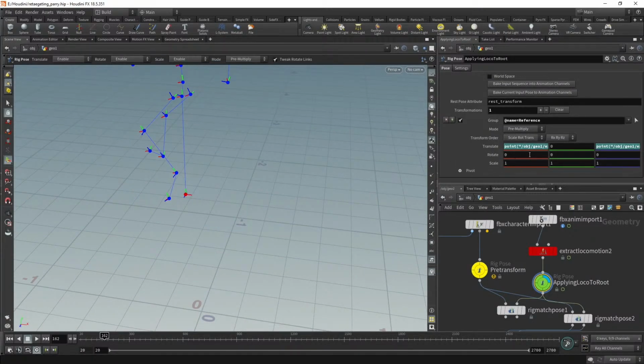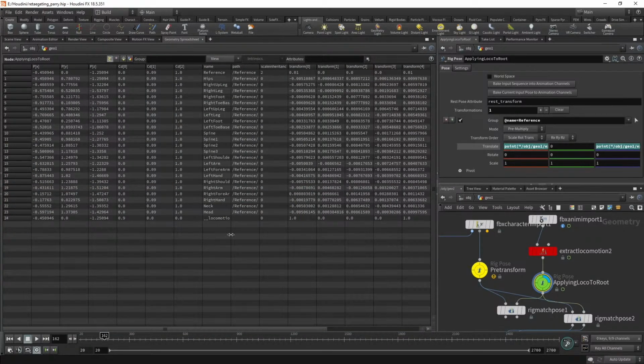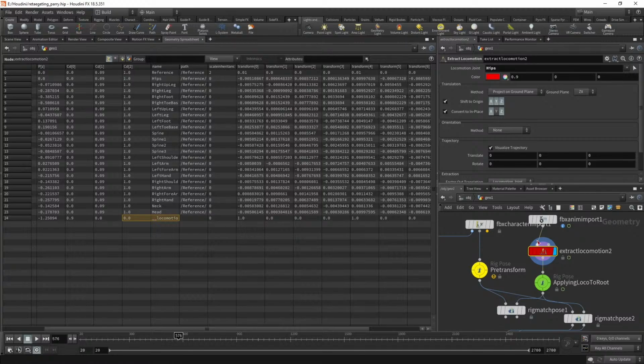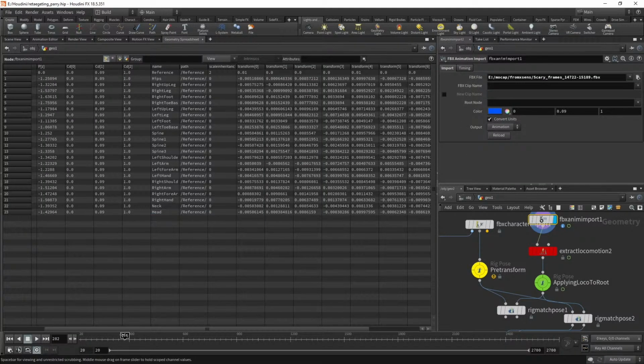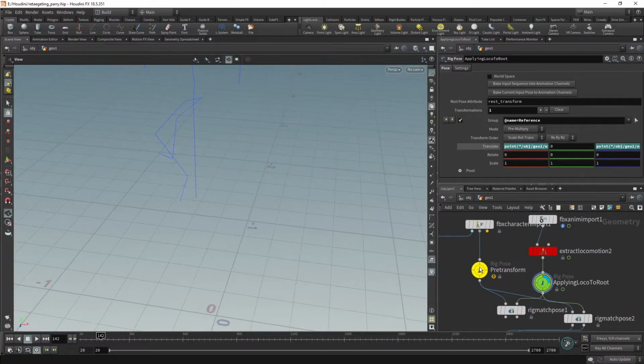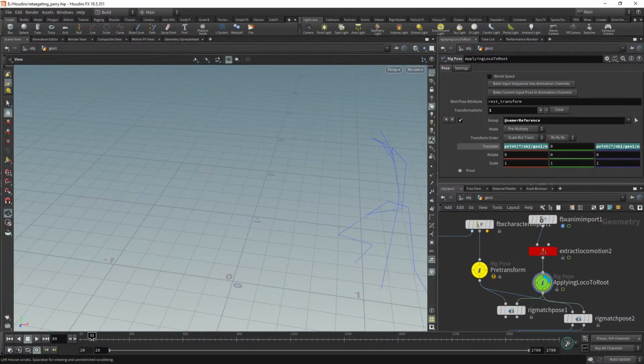So what I'm doing here is, you can see, I'm using the channel of the previous node, the extract locomotion transform, which is this information you can see here, that for some reason is not updating. Oh, because I need to be in this one, right? Oh, interesting. Okay, so you will need to believe me. In this case, the locomotion is moving, okay? So I'm moving from here to the root applied there, okay? So now the next step is to